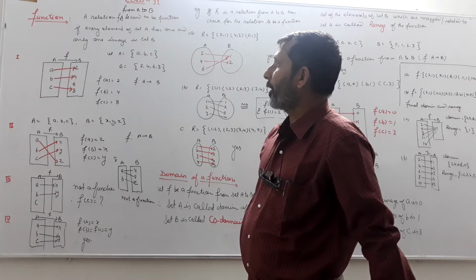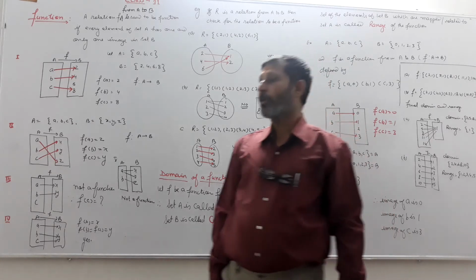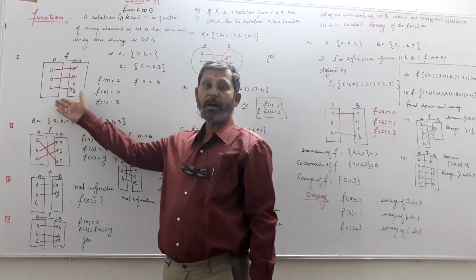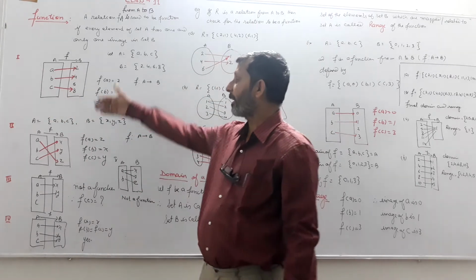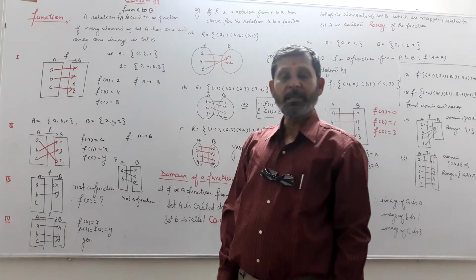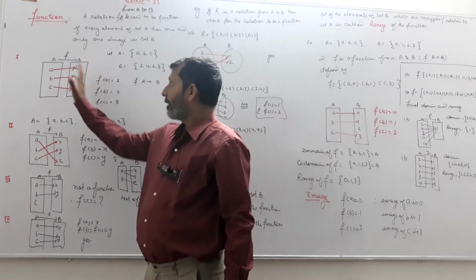A relation is said to be a function from A to B if every element of the first set is uniquely mapped with an element of the second set. In other words, in a function